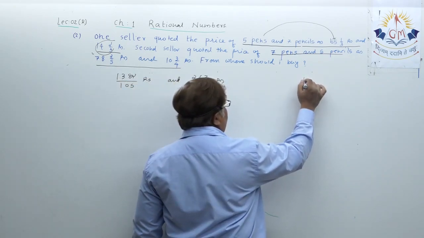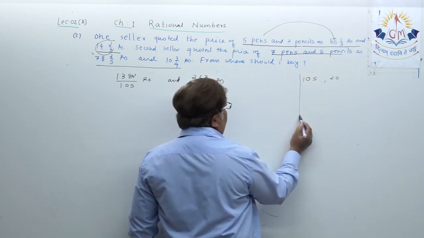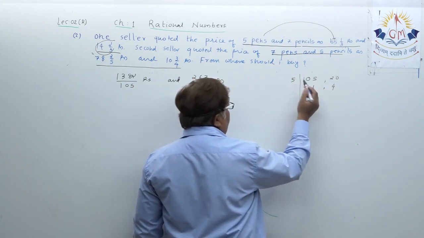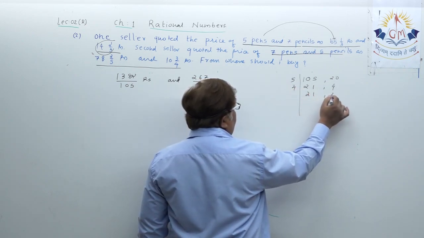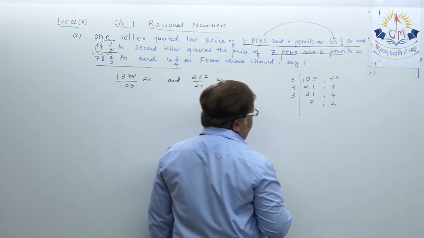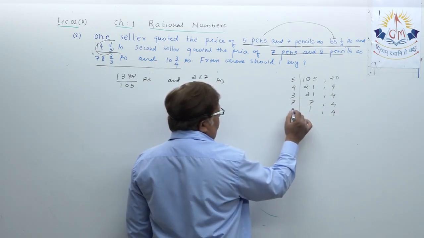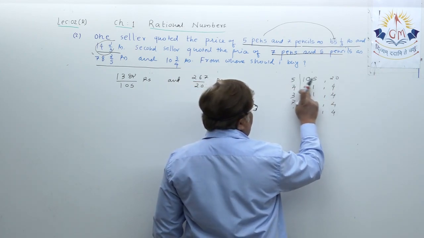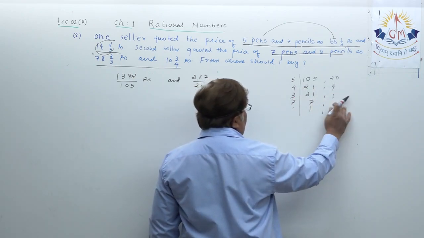The LCM of 105 and 20, as you know, I am doing it for you: 5 21s are 105, 5 4s are 20. Let us carry 4 and 21 as it is, and here 4, 3 7s are 21, 7 1s are 7, and 4.